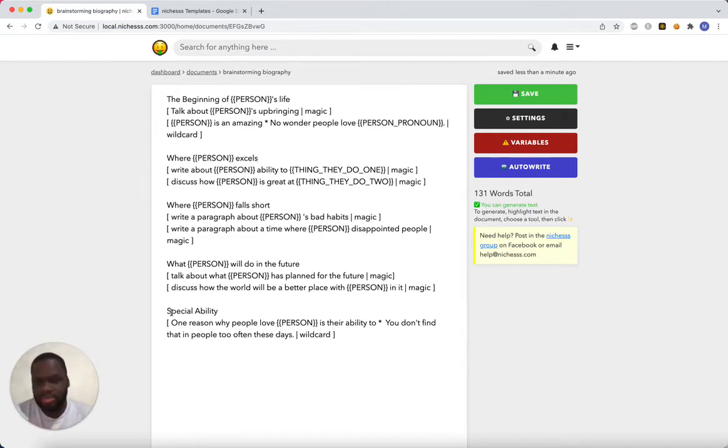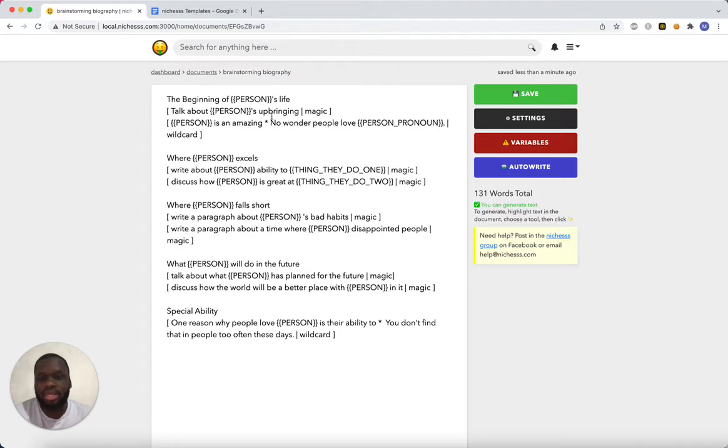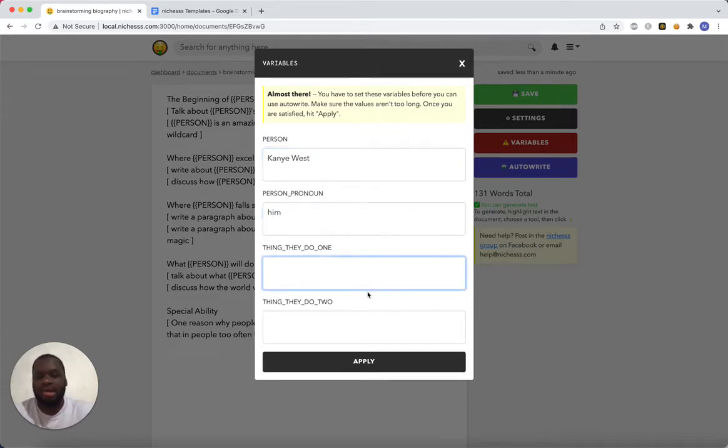And then we're going to talk about the special ability of that person using the wildcard tool. So again, can't write it because it has variables. So what we're going to do is we're going to fill those variables. All right. So today we're going to write a biography on Kanye West. I tested this and I liked it. It was pretty funny. Person, pronoun him, thing they do one, make beats, rapping.